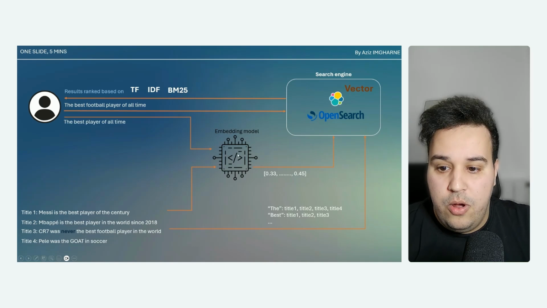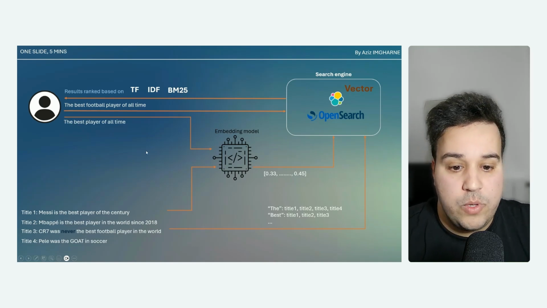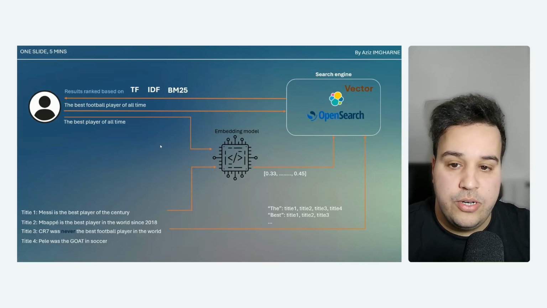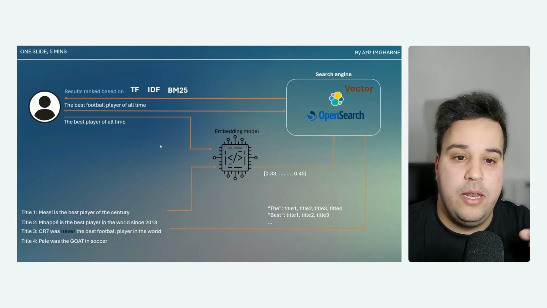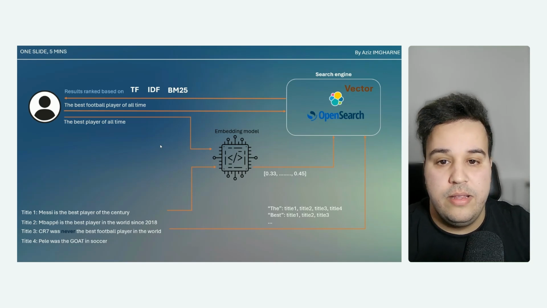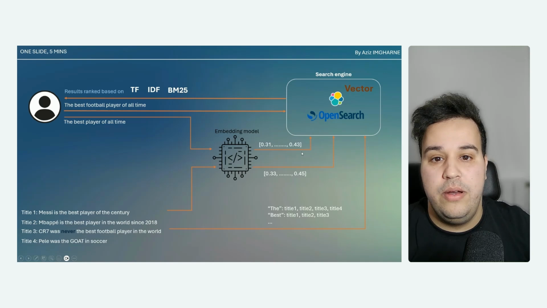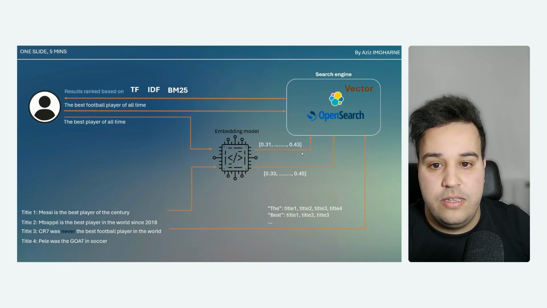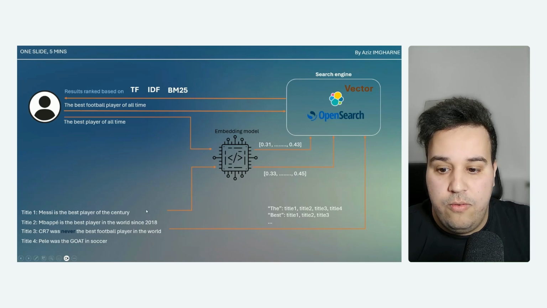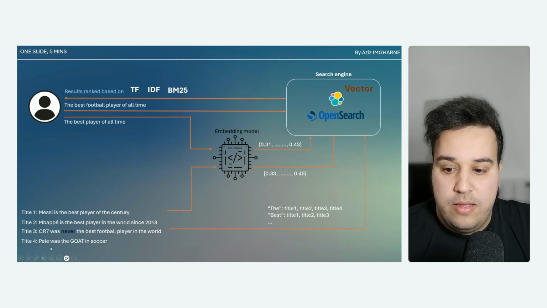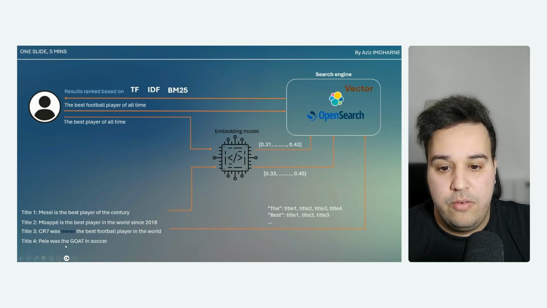Now when our users ask the question, the best player of all time, we're not going to send this query directly to our search engine. We're going to extract the meaning of this question using the embedding model, extract the mathematical value out of it, and then compare it to all the other vectors that are in our database. By doing so, we solve all the problems that we had, and now we are able to get Pele as the best player in the world.